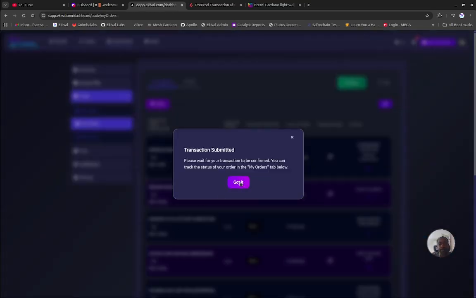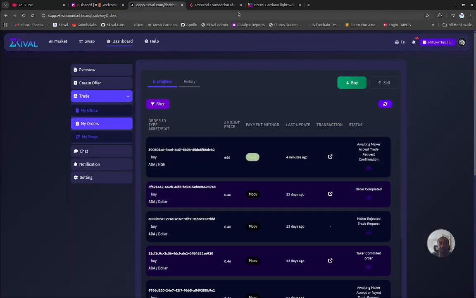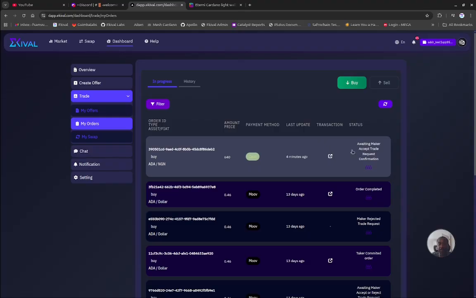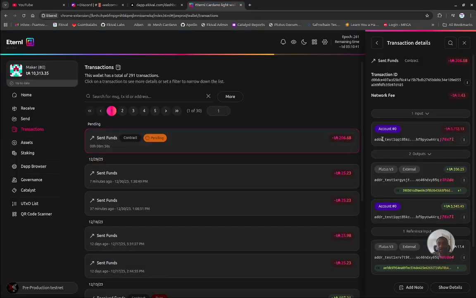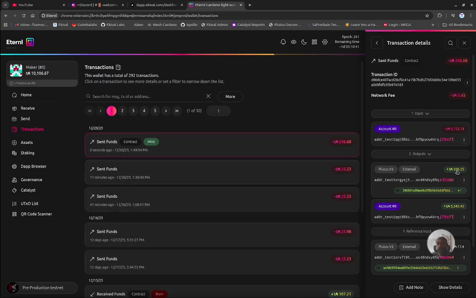Once signed, then the transaction is submitted. Please wait for the transaction to be confirmed. We'll do the same. In this case, I can close here. And then we wait for the maker to accept trade request. Remember, I've already accepted it. My wallet has already sent the required amount, both for the 155 ADA, which is expected to be received by the buyer, the taker in this case, 50 for the deposit, refundable. It's refundable, and also a token has been minted for the status of the transaction.